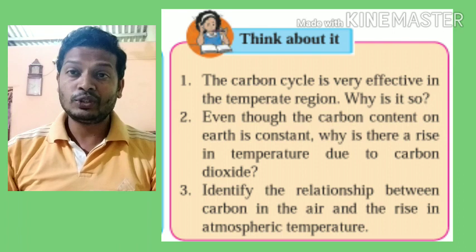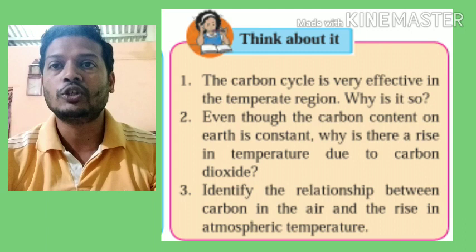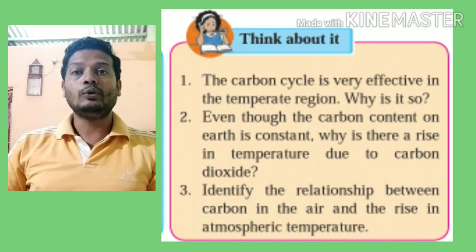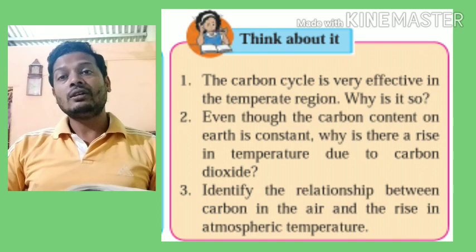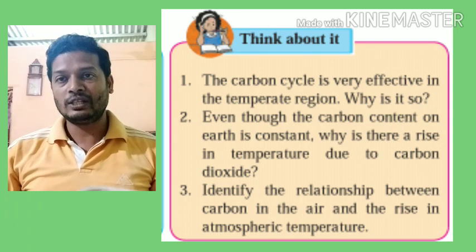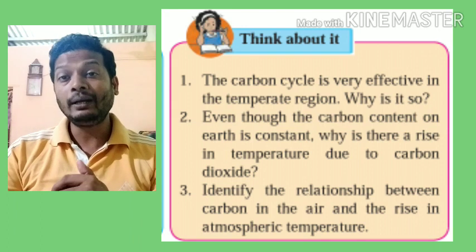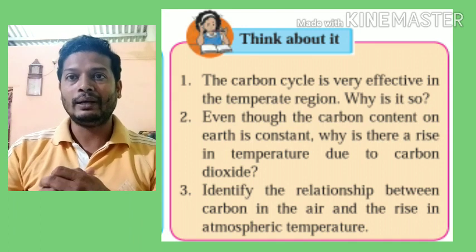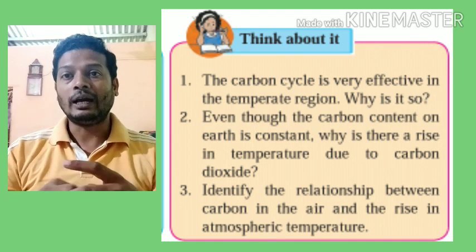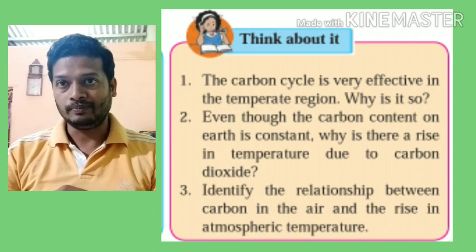Now you just have to think a little. Though the carbon concentration on the earth is constant, recently you can see that global warming is occurring due to carbon dioxide. Ten years ago, 50 years ago, 100 years ago also the same amount of carbon was present on the earth. Today also the same amount of carbon is present on the earth, but global warming has increased due to carbon dioxide. The reason is that carbon in the form of carbon dioxide is present in large amounts in the atmosphere.